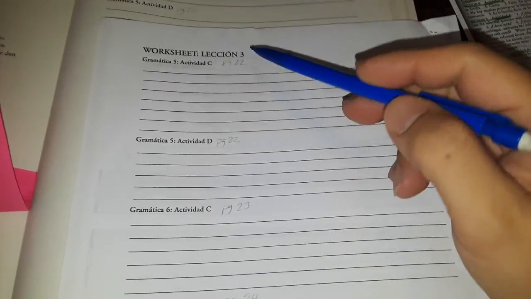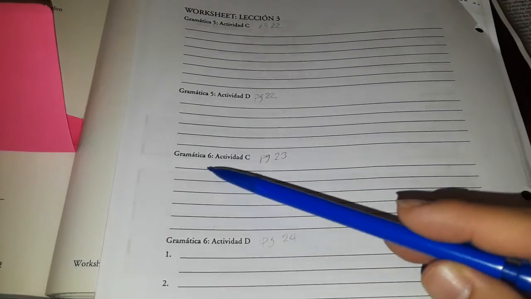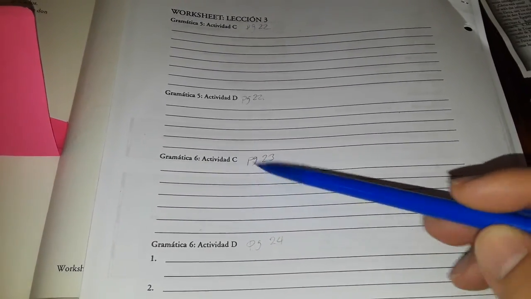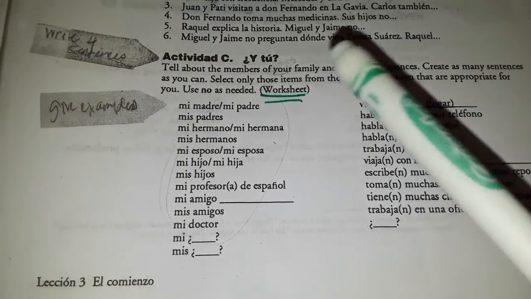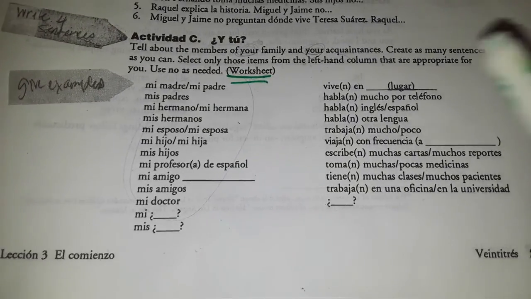Here we go. This is the last page, worksheet 3, Gramática 556. We're doing Actividad C, page 23. This is where you're going to be writing those sentences, okay? So now you know you have to go to the back worksheet. All right, so you have to make these sentences. I'm going to give you a couple examples.